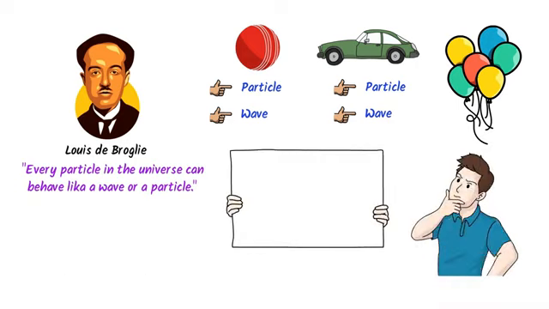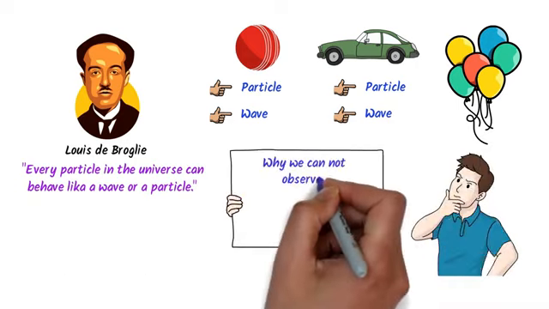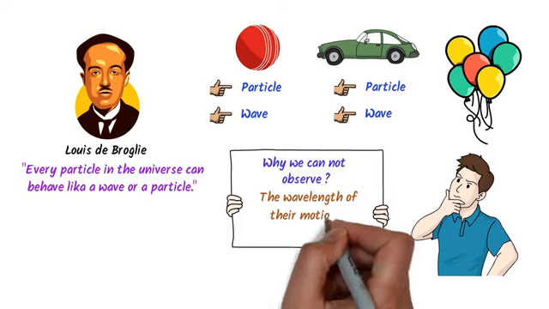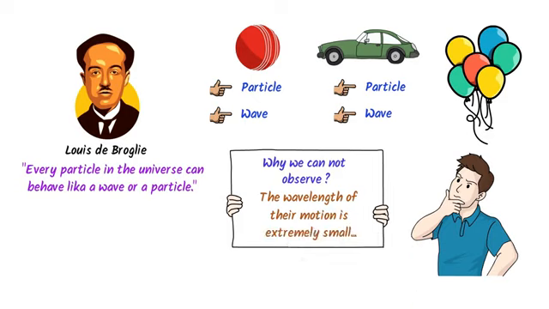Now you may be thinking why we cannot observe the wave motion of these objects. The answer is simple. The wavelength of their motion is extremely small so that we cannot detect it. So remember that it is due to small wavelength that we cannot detect the wave motion of these objects.